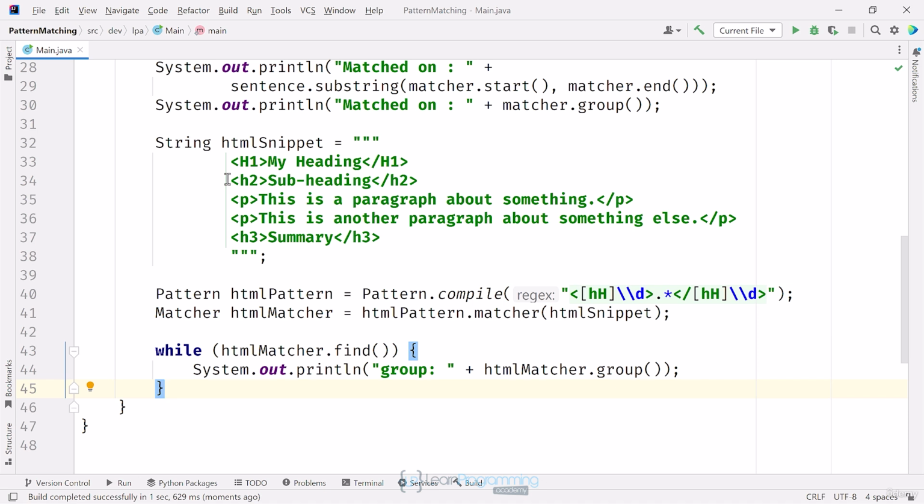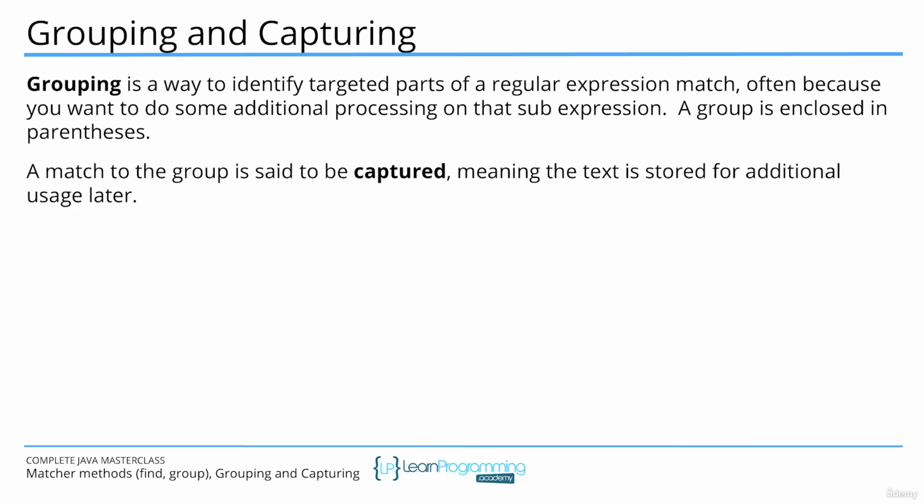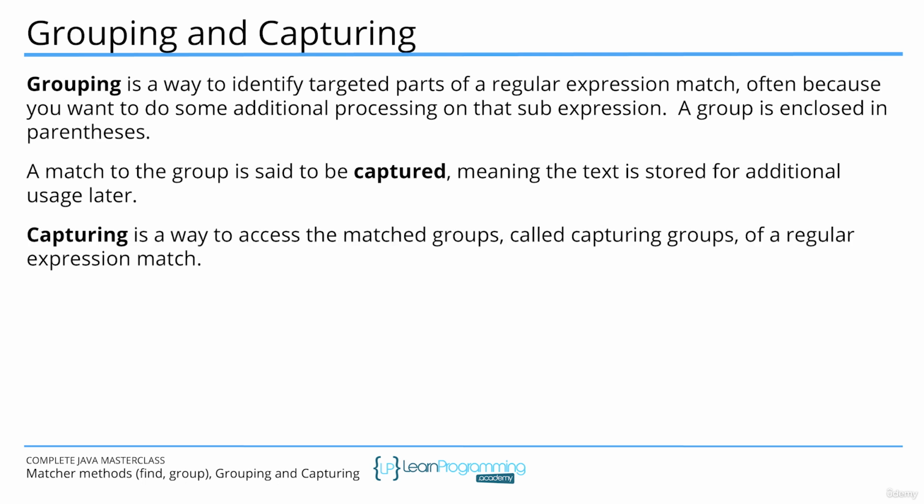Regular expressions provide meta characters in the form of parentheses to identify a special section of the expression called a capturing group. Grouping is a way to identify targeted parts of a regular expression match, often because you want to do some additional processing on that sub-expression. A group is enclosed in parentheses. A match to the group is said to be captured, meaning the text is stored for additional usage later. Capturing is a way to access the matched groups, called capturing groups, of a regular expression match.